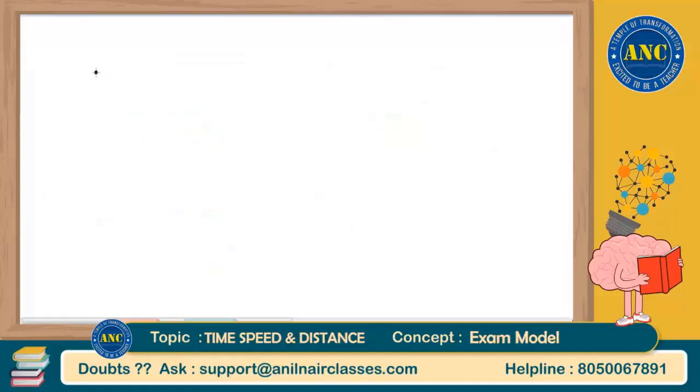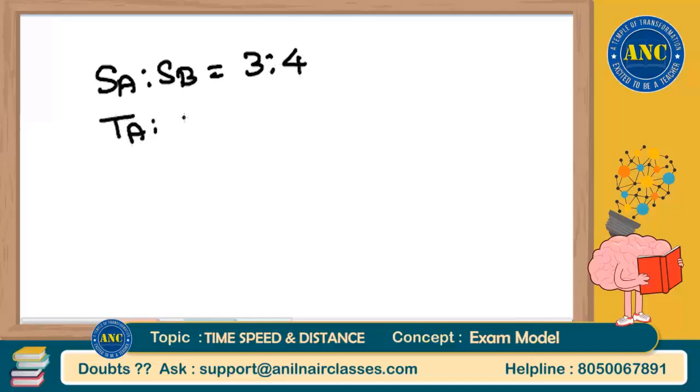It's a very easy question. We have already solved it. Speed of A is to speed of B is 3 is to 4. Speed and time are inversely proportional, so the time ratio will become the reverse, 4 is to 3. Same logic. According to my assumption, time taken by A is 4 minutes. Time taken by B is only 3 minutes.